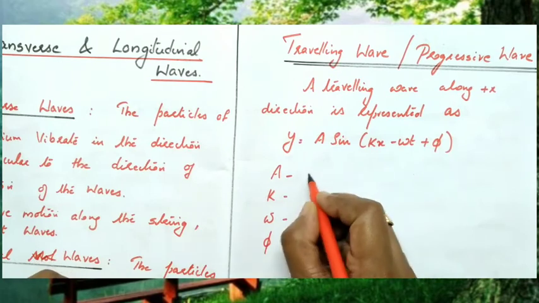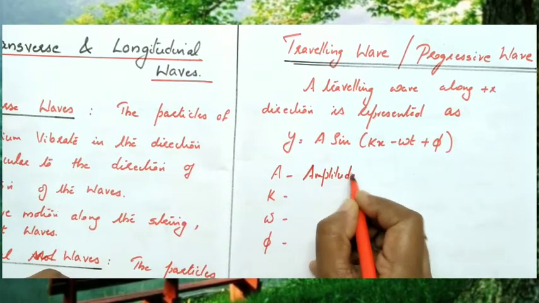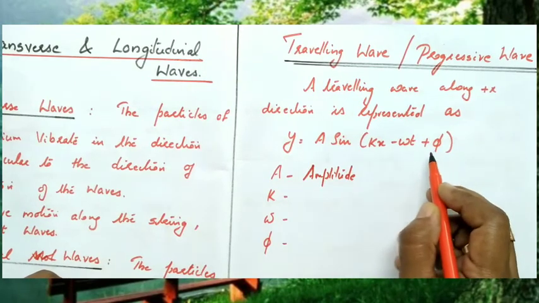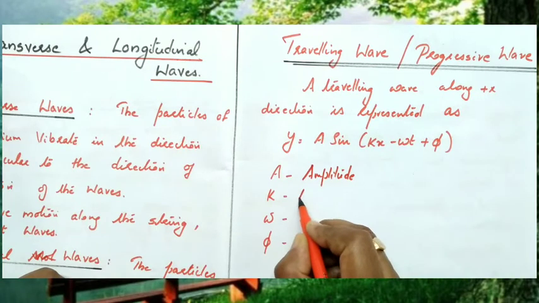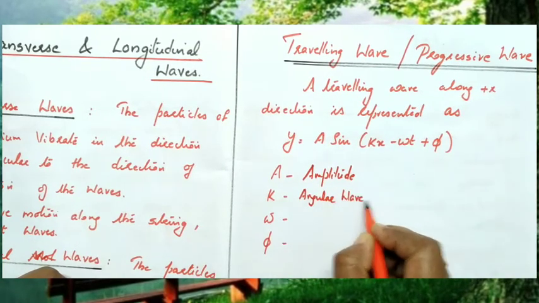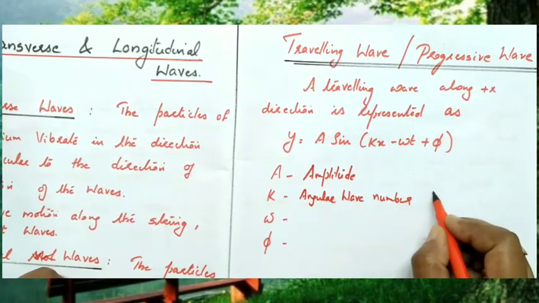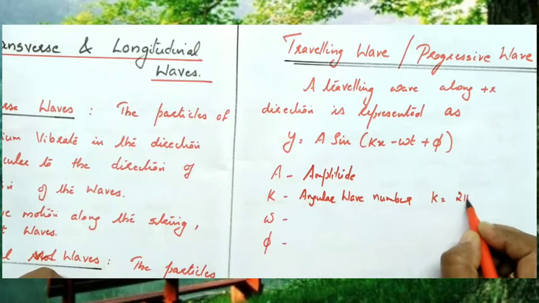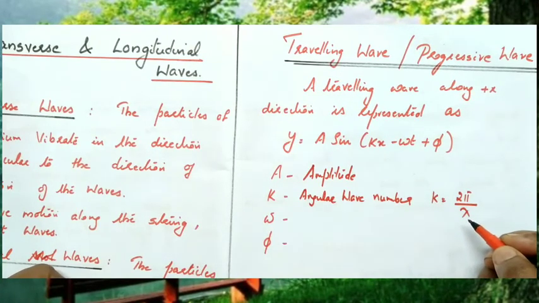As you know, A represents amplitude, then kx minus omega t plus phi is called phase, and here k is called the angular wave number. The formula for k is 2 pi by lambda. That is angular wave number.